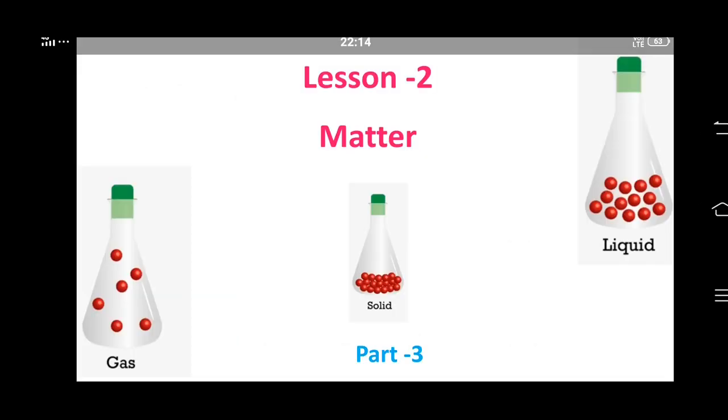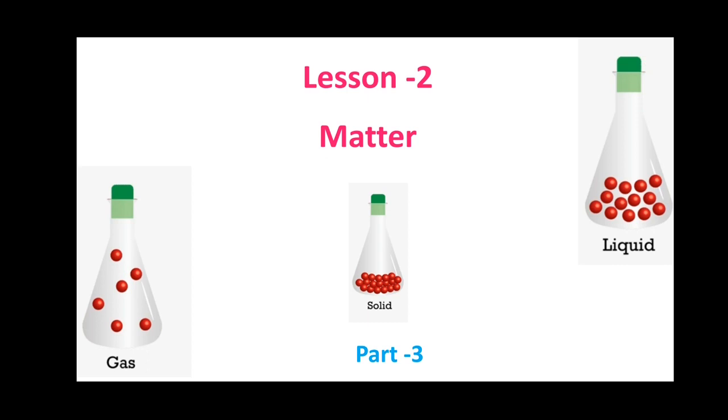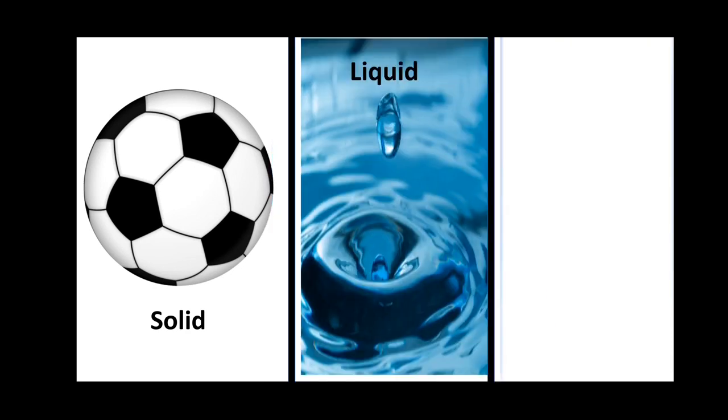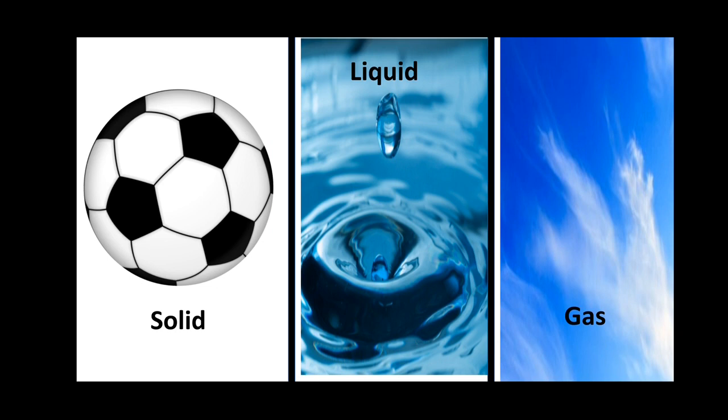We have already learned about the definition of matter, its characteristics and its composition. Today, let us start the session with three states of matter. We know the three states of matter are solid, liquid and gas. So the question is, how are the three states of matter different? Let us see the arrangement of molecules in each state of matter.